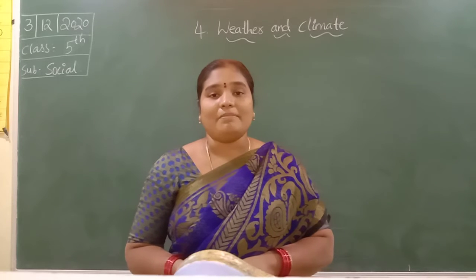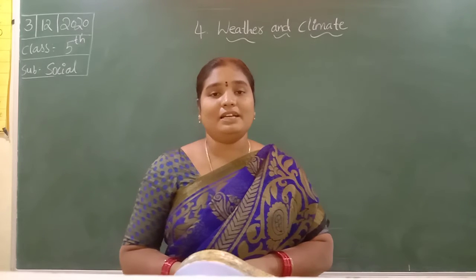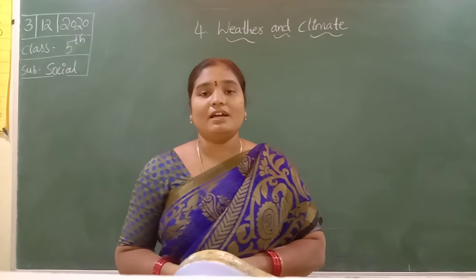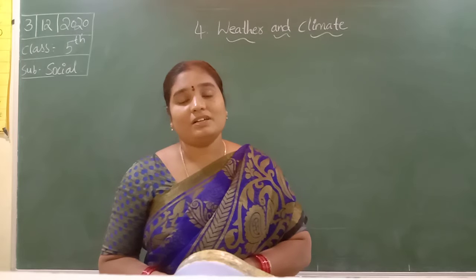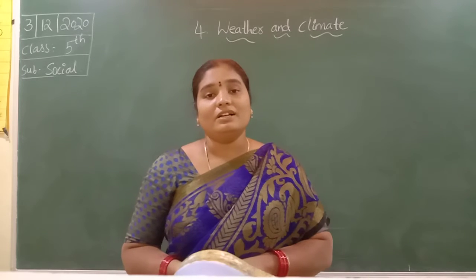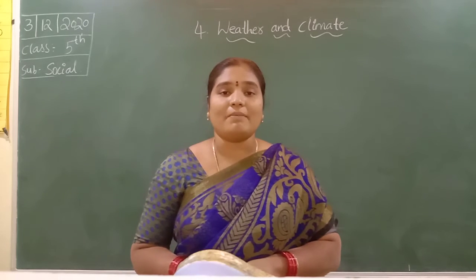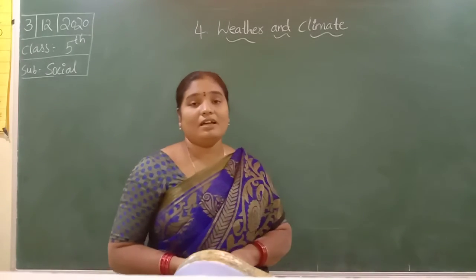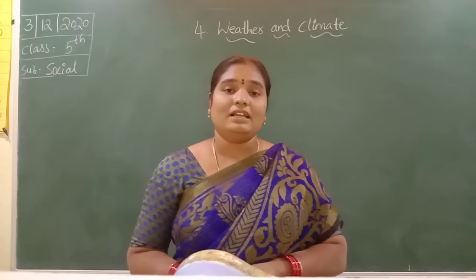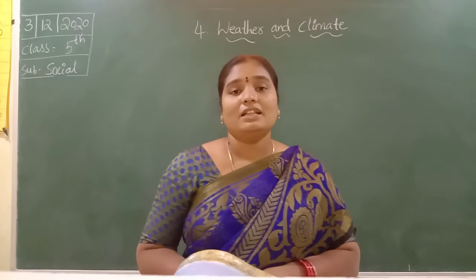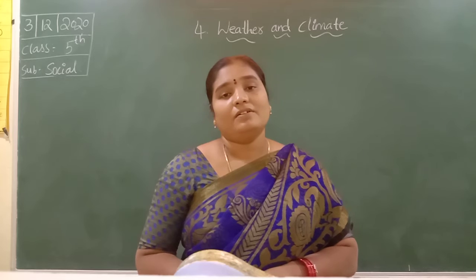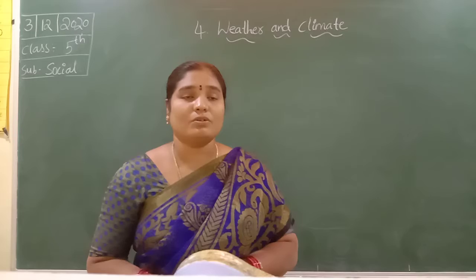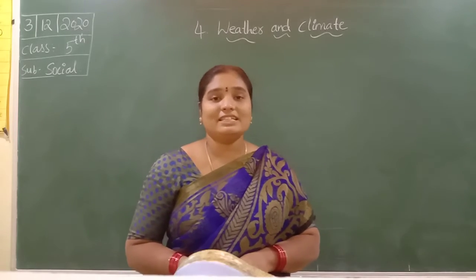So what is the climate? The climate depends on the heat of the earth. There are 7 different types of climate in the world. The climate varies with the heat of the earth. So how does the earth get the heat?